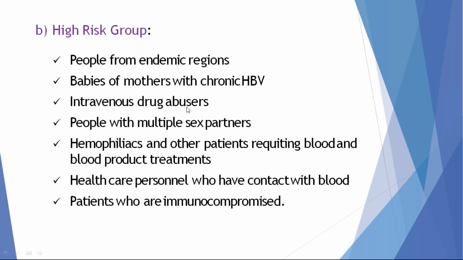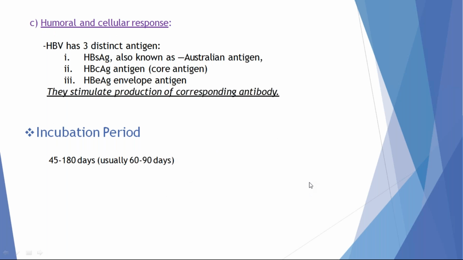High-risk persons who get infected with hepatitis B are people from endemic regions. Endemic regions means tropical countries like India. Others are babies of mothers with chronic hepatitis B, intravenous drug abusers, people with multiple sexual partners, hemophiliacs, and other patients requiring blood and blood product treatment. Today, in the 21st century, getting HBV infection through blood transfusion is very rare. Healthcare personnel who have contact with blood and immunocompromised patients are also at risk.